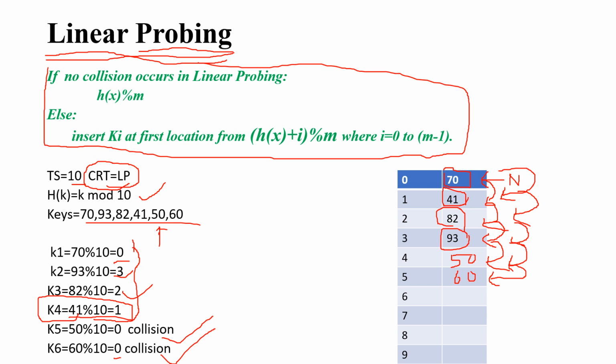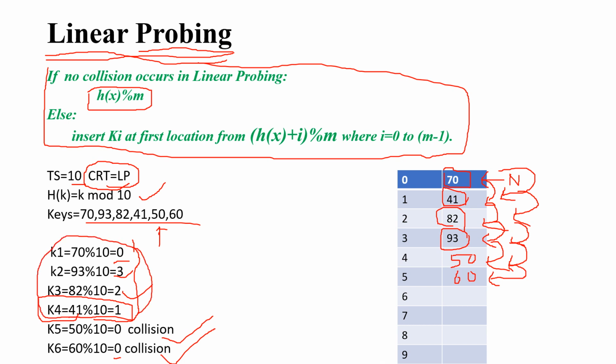Now coming to the formula. What I have written: if no collision occurs, then you simply apply the division method, or any other method, to calculate the index. And the same thing I did here, here, and here.